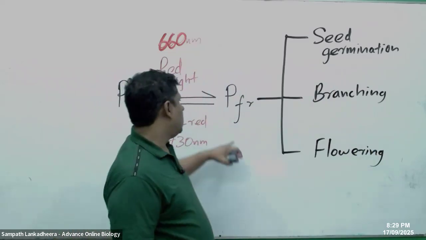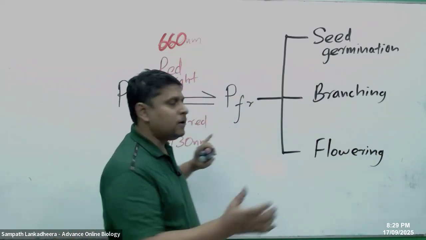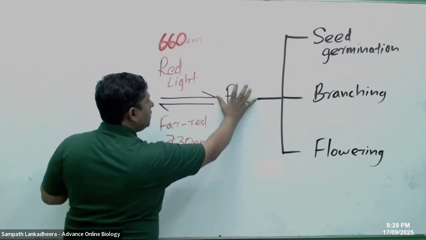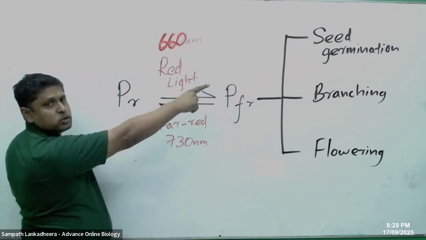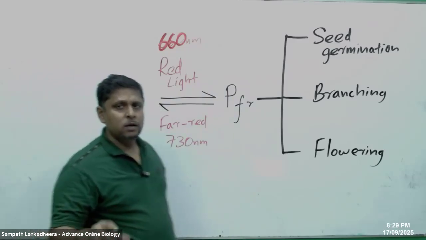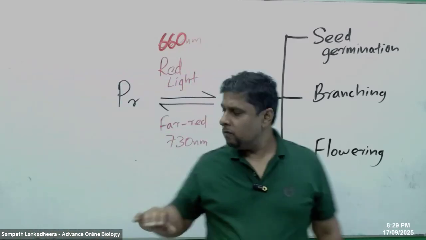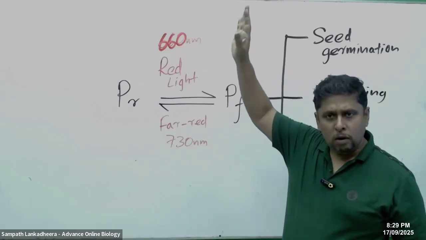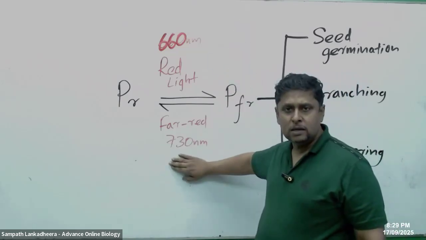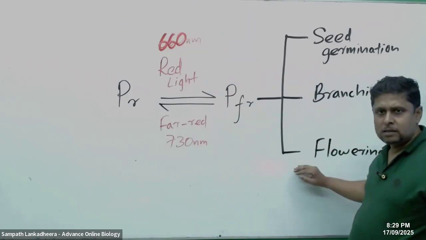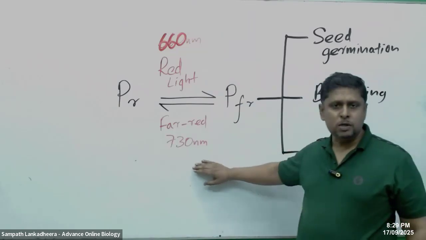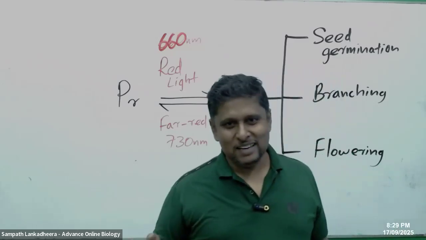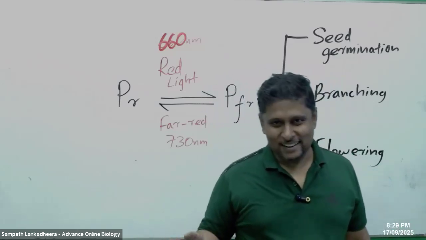So therefore, when PFR is present. If far red light is present, PFR becomes PR, that means those three events are going to stop. So no seed germination when far red is present. No branching, instead plants grow taller. And then some plants, their flowering is going to stop. Now flowering is a special case, right?